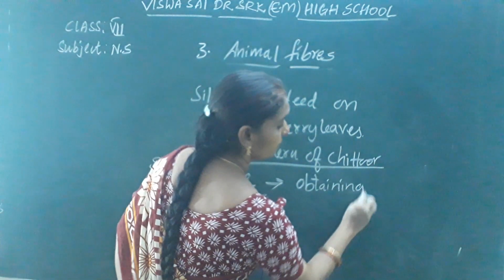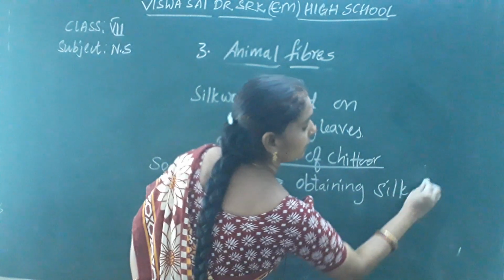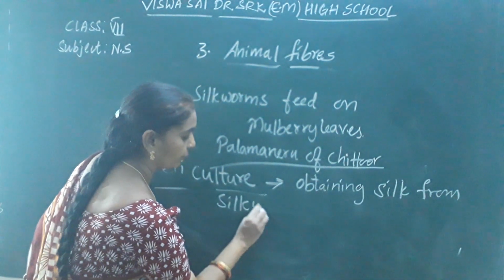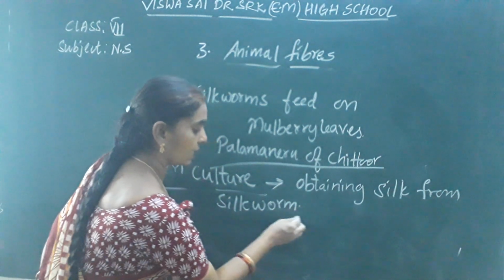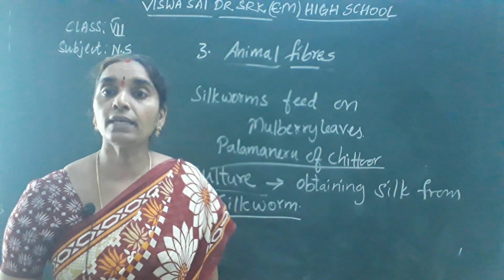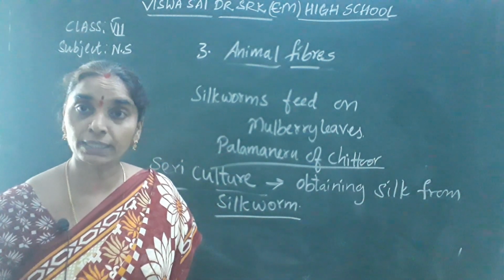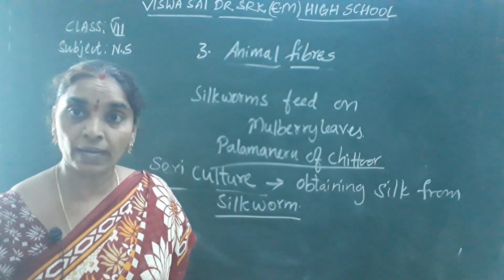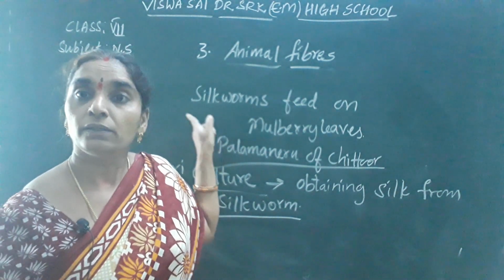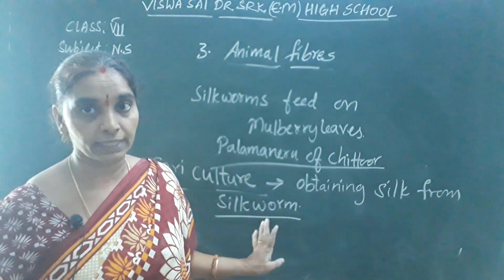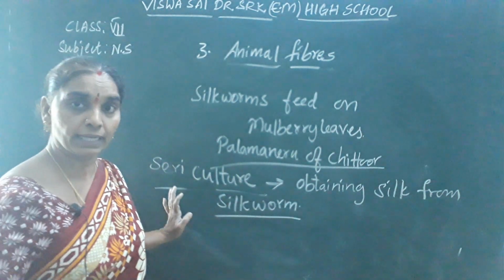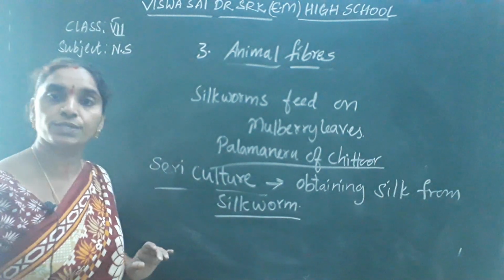Obtaining silk from silkworm. It is called sericulture. Sericulture is the process of obtaining silk. Where do we get silk from, as I told you? We get silk from silkworm. Yes, you know it now. So from the silkworms we get the silk. The process of obtaining silk is called sericulture. Okay, note down this also, children.